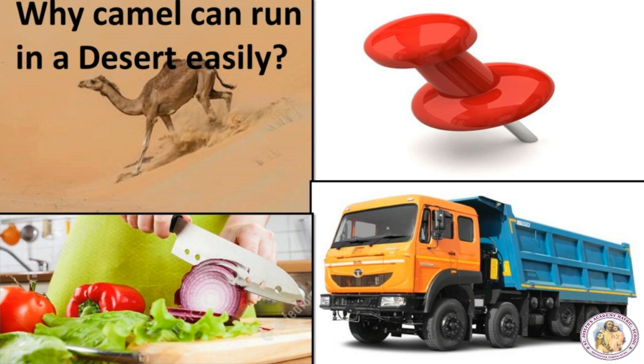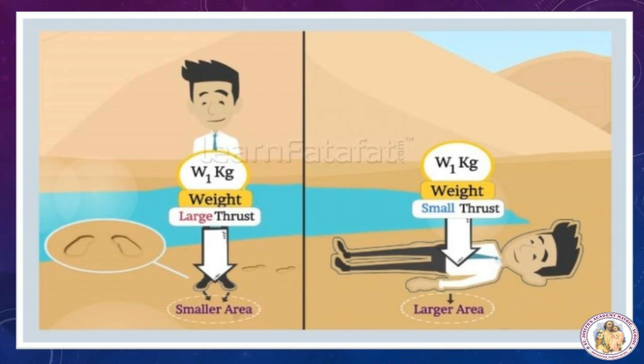In order to answer these questions and understand the phenomena involved, we need to learn about two interrelated physical concepts called thrust and pressure.